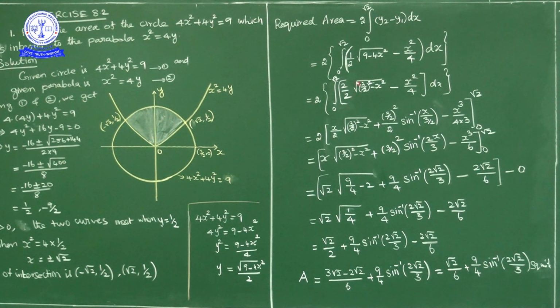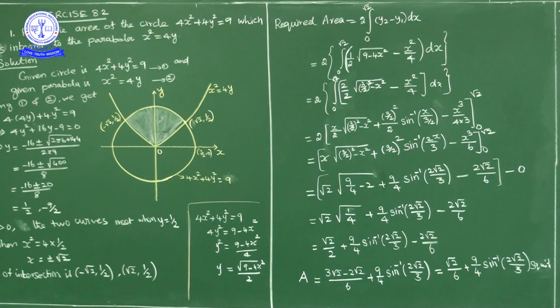Now here we have square root of 3 by 2 whole square minus x square. It is of the form square root of a square minus x square. The formula for the integral of square root of a square minus x square is x by 2 into square root of a square minus x square plus a square by 2 into sin inverse of x by a.